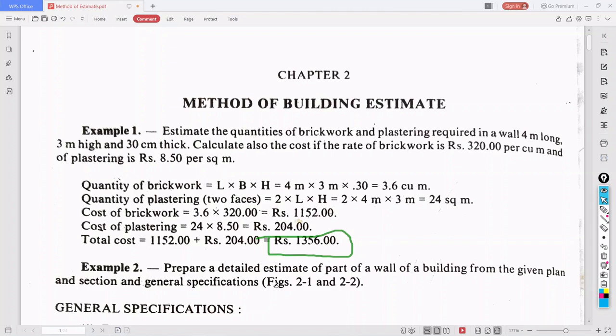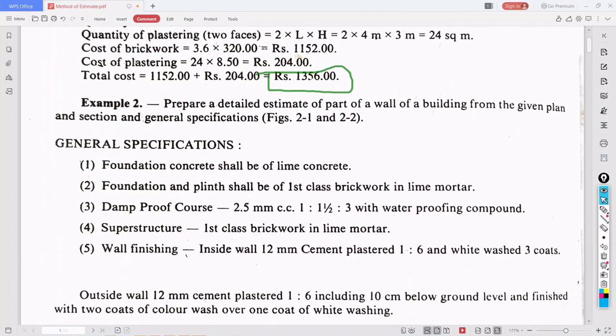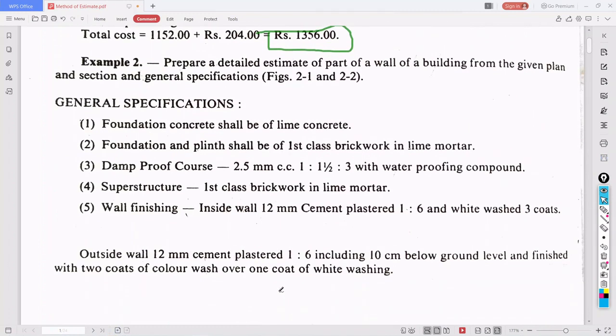Okay, so we'll now see one of the beautiful examples. See here, prepare a detailed estimate of a part of a wall of a building. So we are using two stages, first one tabular column for quantity, second one tabular column for unit rate or cost. Whatever unit rate is given in this textbook, we will take that unit rate; they are taken from the SR book which is available in our locality. So we need to prepare a detailed estimate of a part of a wall of a building from the given plan and section, and general specification is given.